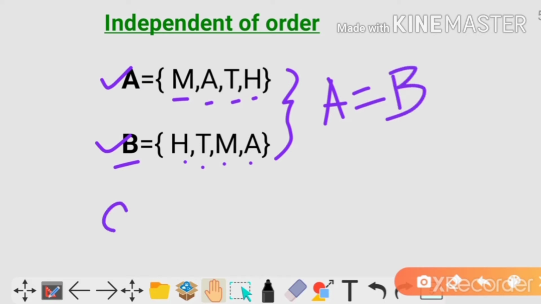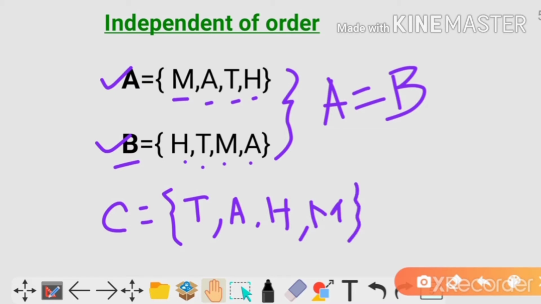If I write C as T, A, H, M, then also C will be equal to A. A, B, C will all be equal. So this is the property of independence of order.